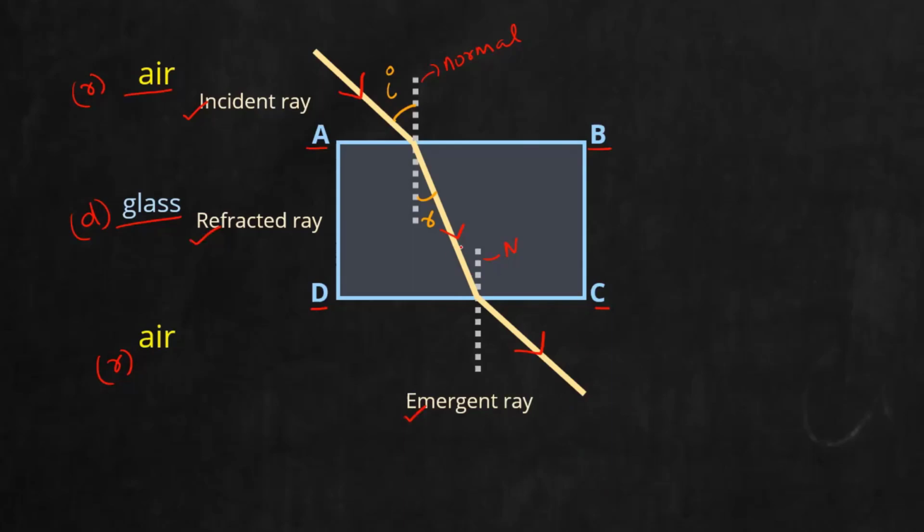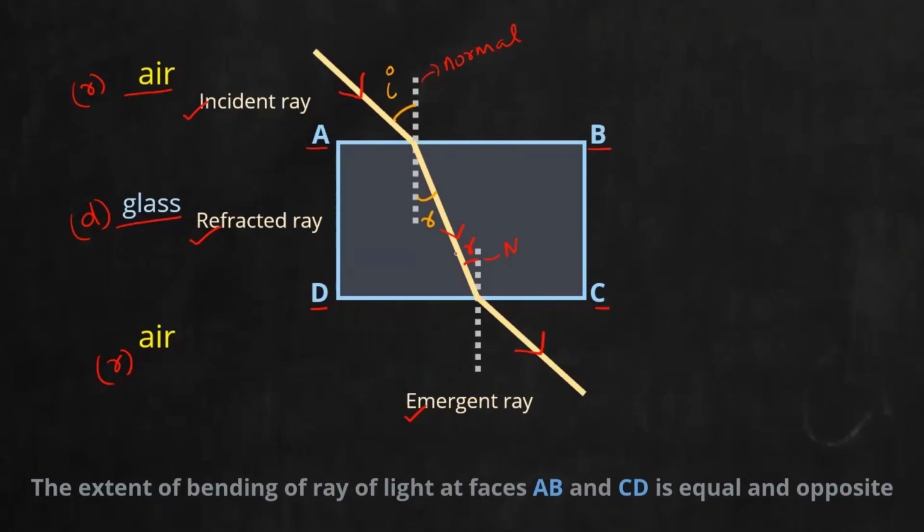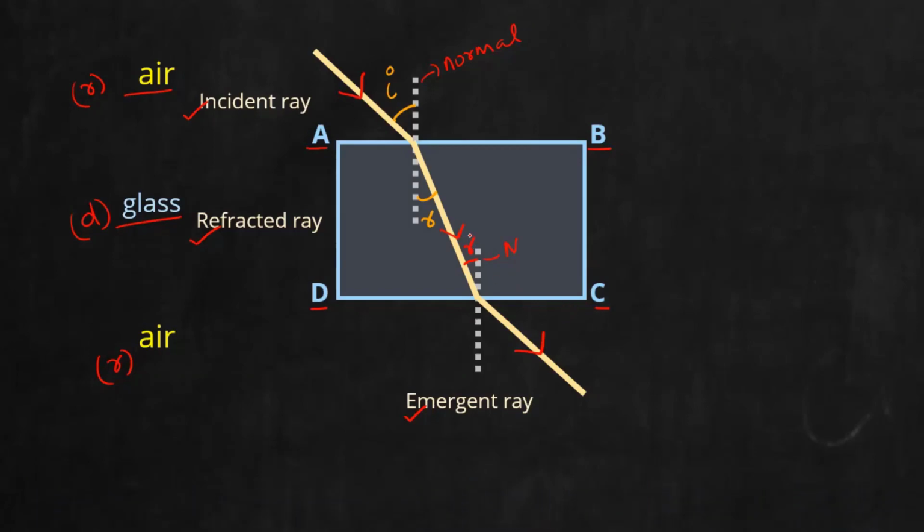And with respect to this emergent ray and refracted ray, I can mark 2 more angles. See here, this angle, either you can mark it as I2 because it is the angle of incidence for this interface CD. Or if I do the experiment, you will find this angle should also be equal to R. In a logical way also you can think about it, because in the first case also it was air to glass. So air to glass, how much it bends, that must be equal to what it bends when it goes from glass to air. Because the media are the same, air and glass, nothing else is there. So if it bends by so many degrees here, that many degrees it will bend in the opposite direction. So this will also be R.